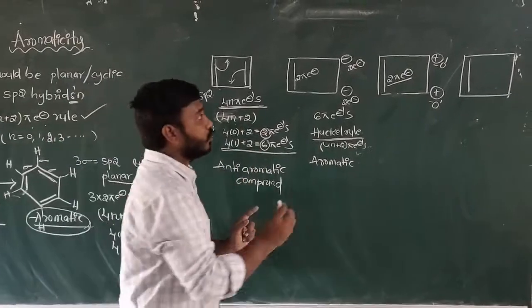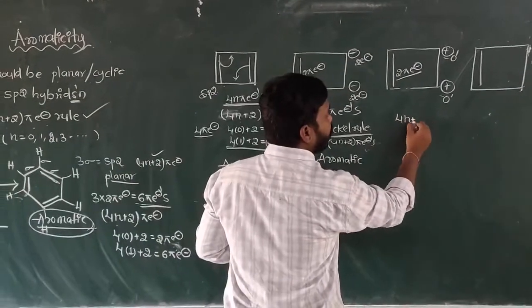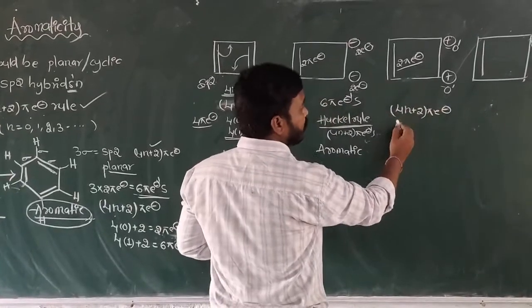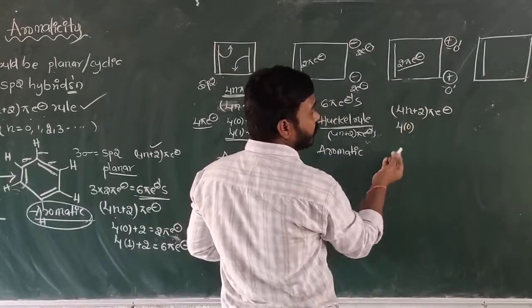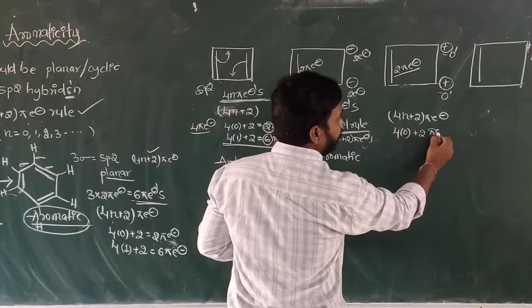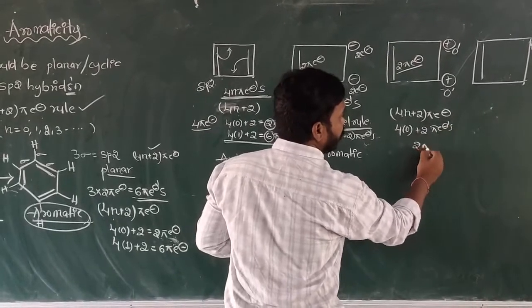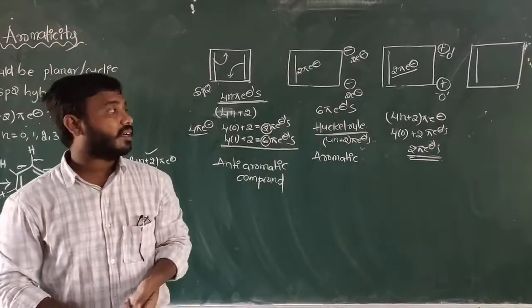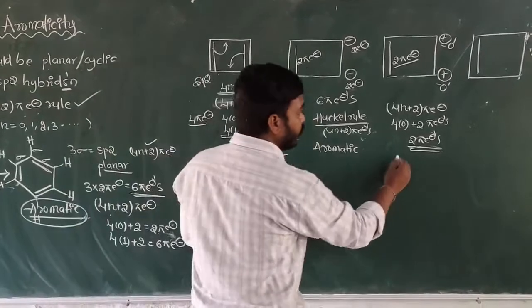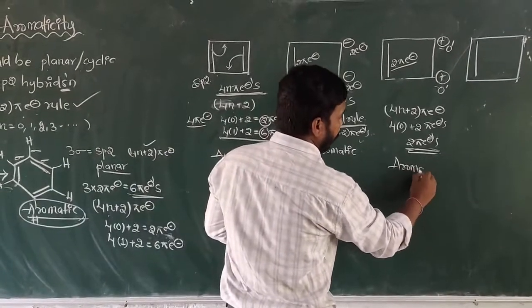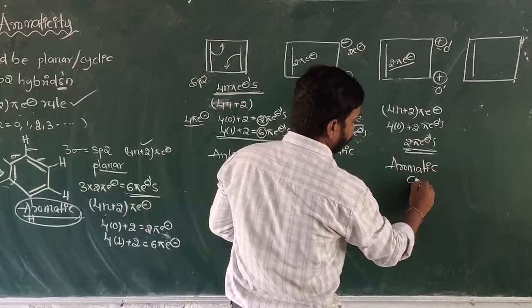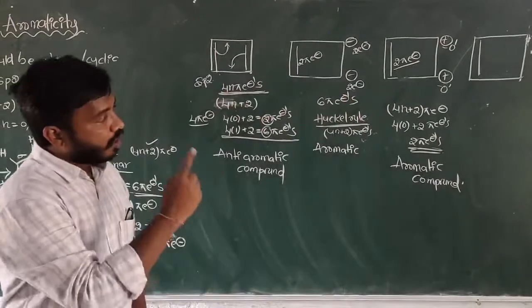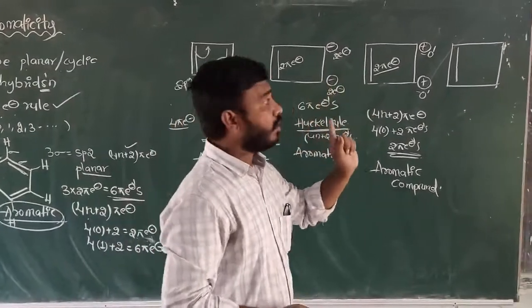Then do it: 4n plus 2 Huckel rule. If n equals 0, then 4 into 0 is 0, plus 2 pi electrons. In total, how many electrons? 2 pi electrons. So it follows the Huckel 4n plus 2 pi electrons rule. That means it is also an aromatic compound. And the last one is a very important one.